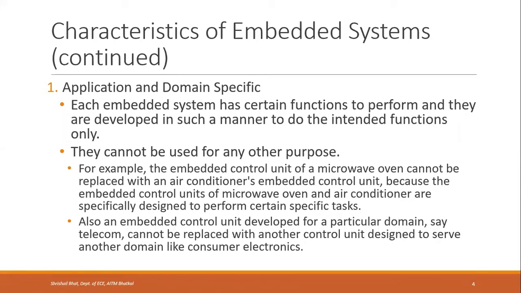Similarly, an embedded control unit developed for a particular domain, for example the telecom domain, cannot be replaced with another control unit designed to serve another domain like consumer electronics. For example, the control unit of a television cannot be replaced with the control unit of some embedded device in the telecom domain like a router, because both are different. Or something from an automotive domain, from a car, you cannot replace with some embedded control unit from security applications. So that way, every embedded system is application and domain specific. That's the first characteristic of an embedded system.